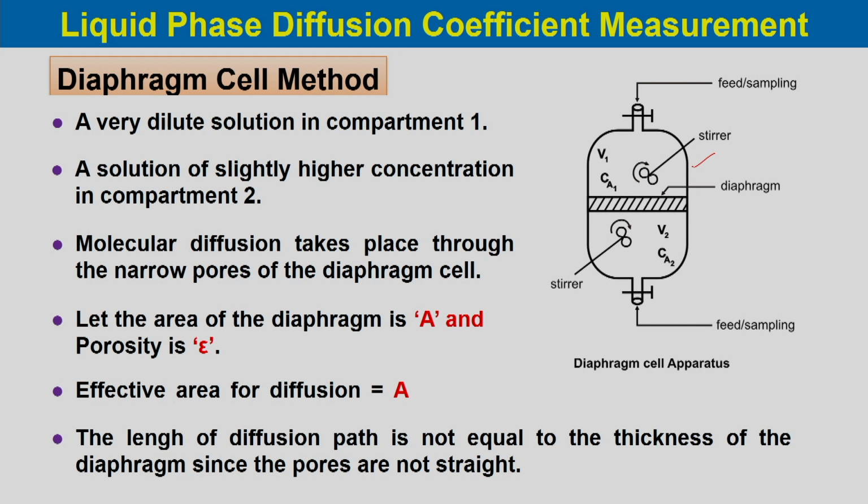So, basically if we take a diaphragm, the pores inside the diaphragm are not a straight channel. It is a tortuous channel, and that is why the length should not be equal to the thickness of the diaphragm.